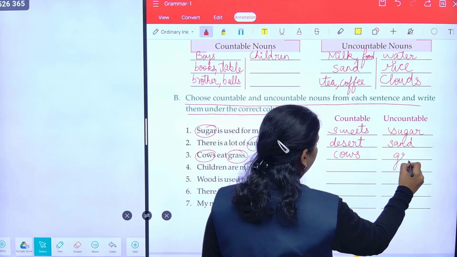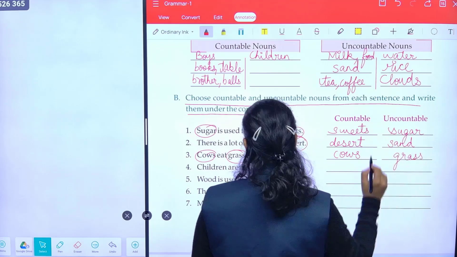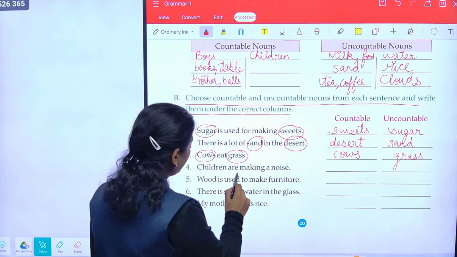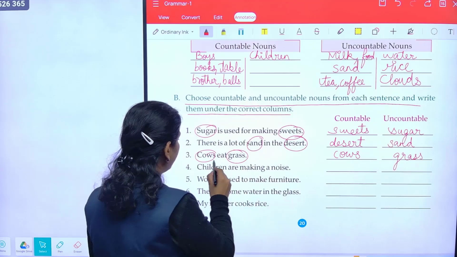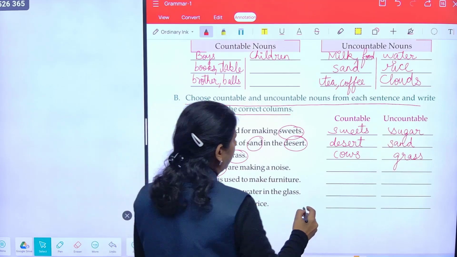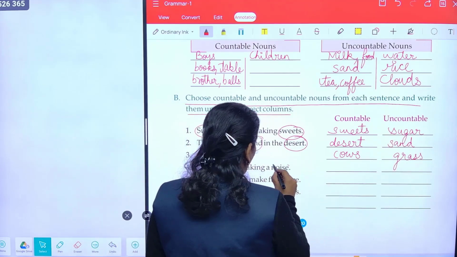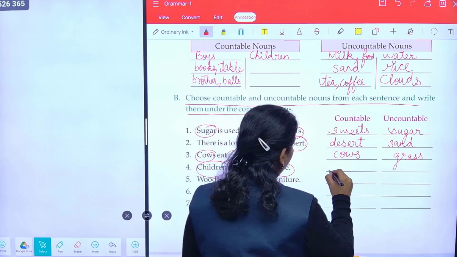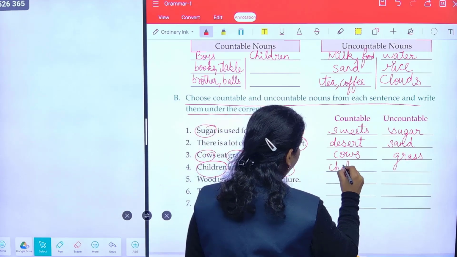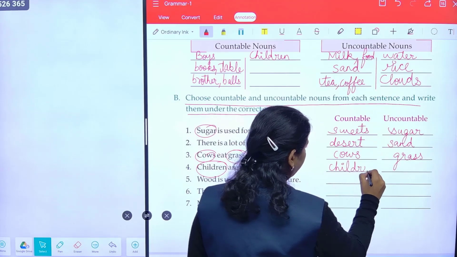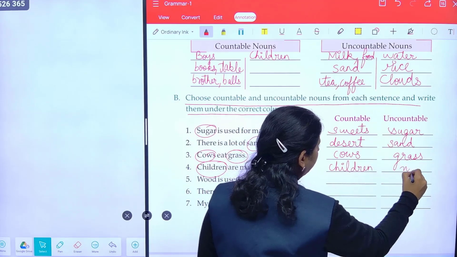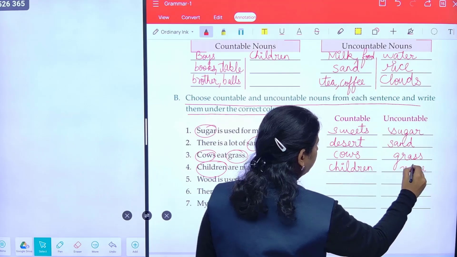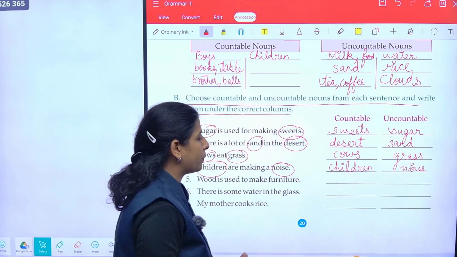Grass. Children are making noise. So children you can count. Noise you cannot count. So children will come here, as noise is an abstract noun.